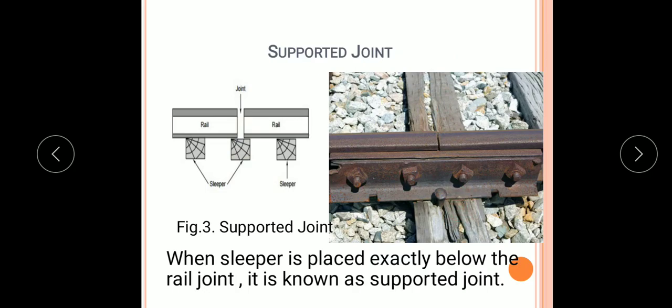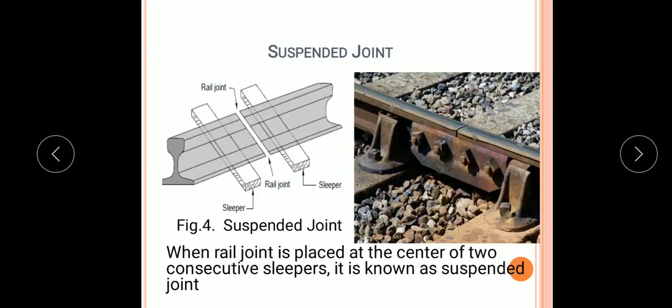The two rail sections are joined here, and support is given on the sleeper. Therefore, when a sleeper is placed exactly below the rail joint, then it is known as a supported joint.